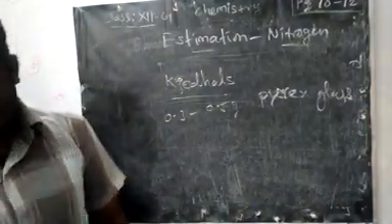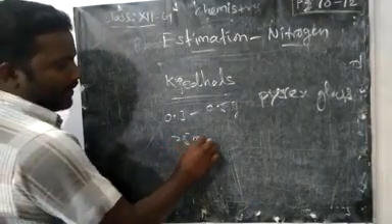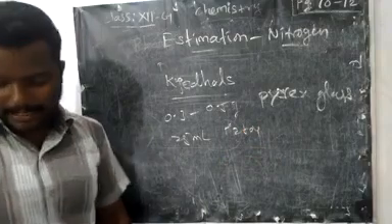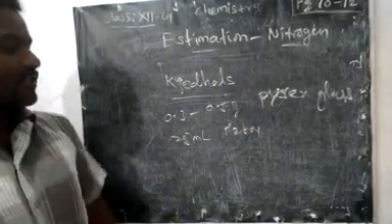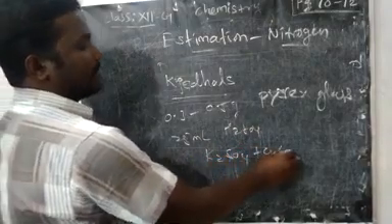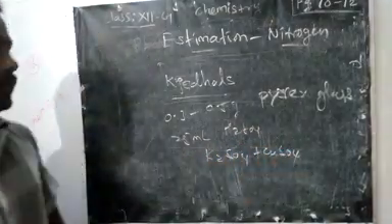Then we want to take 25 ml of H2SO4 sulfuric acid. Then the catalysts, potassium sulfate K2SO4 as well as copper sulfate, you want to take.